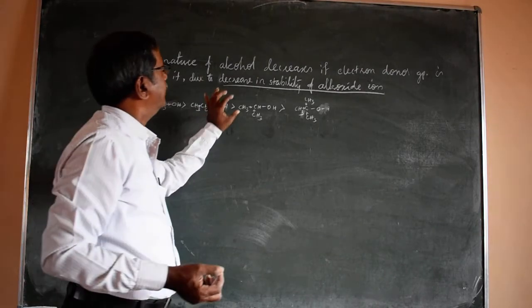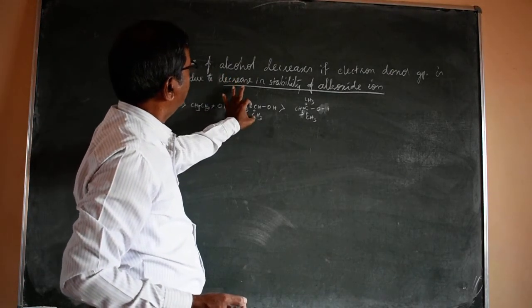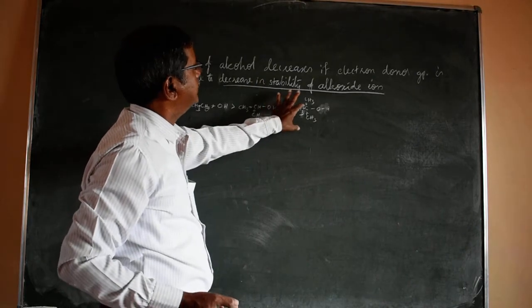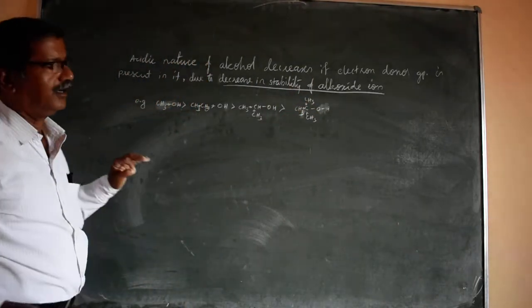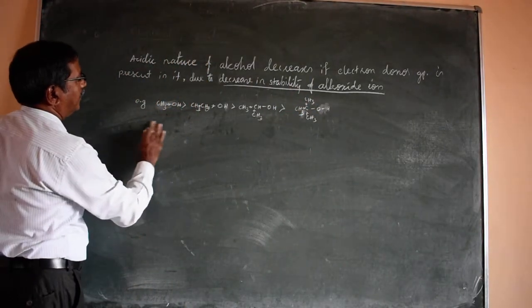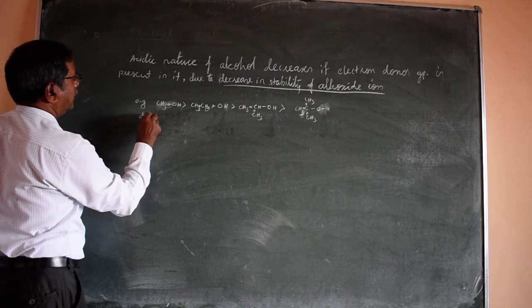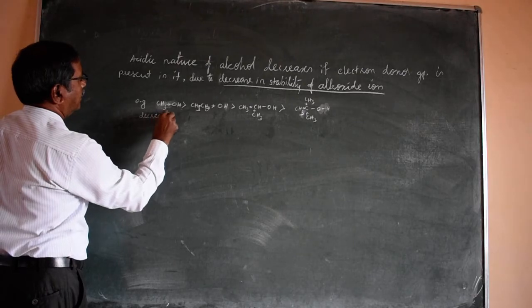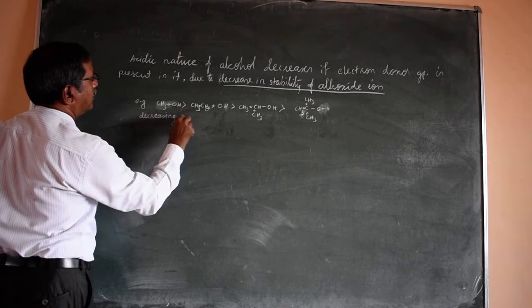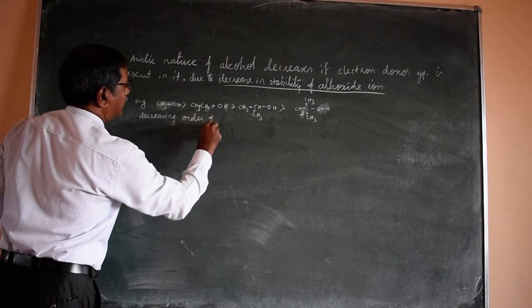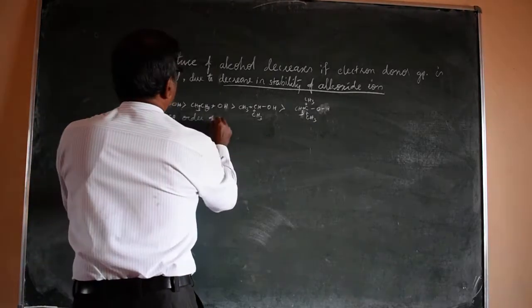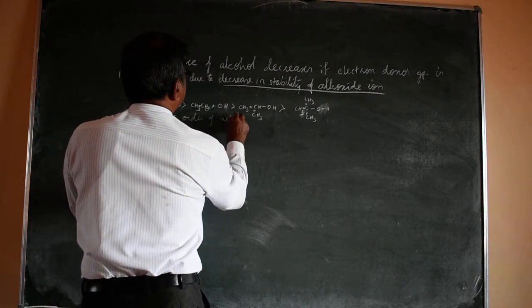As we know, the greater the number of electron donating groups, the lesser is the stability of the alkoxide ion, and this is the decreasing order of acidic strength.